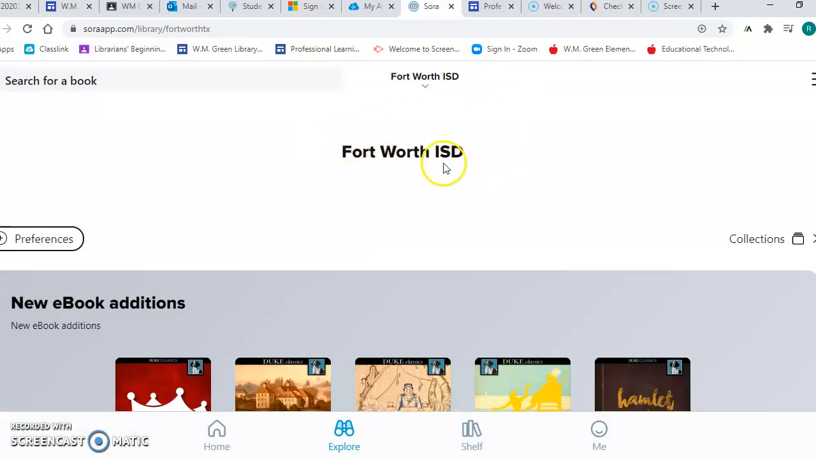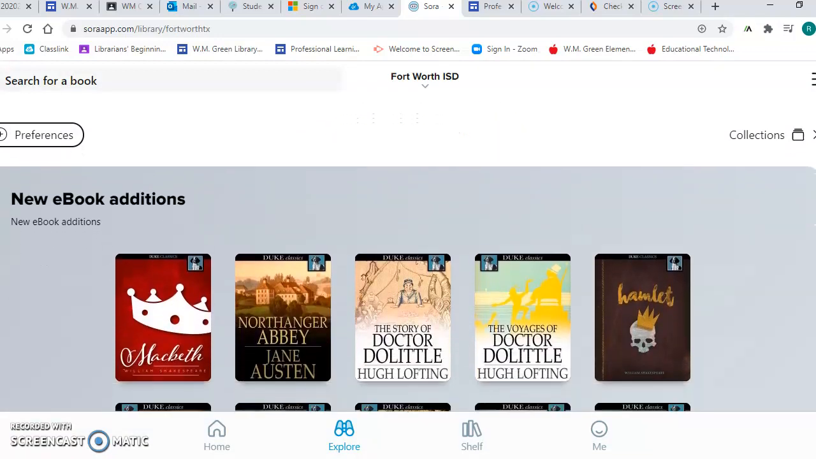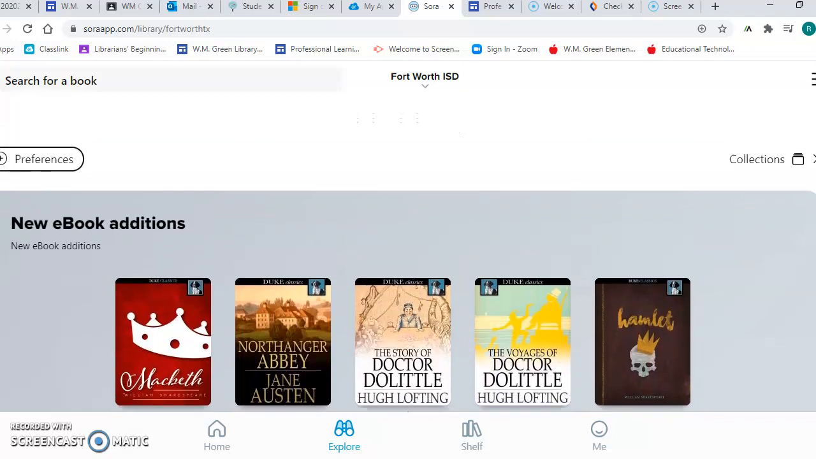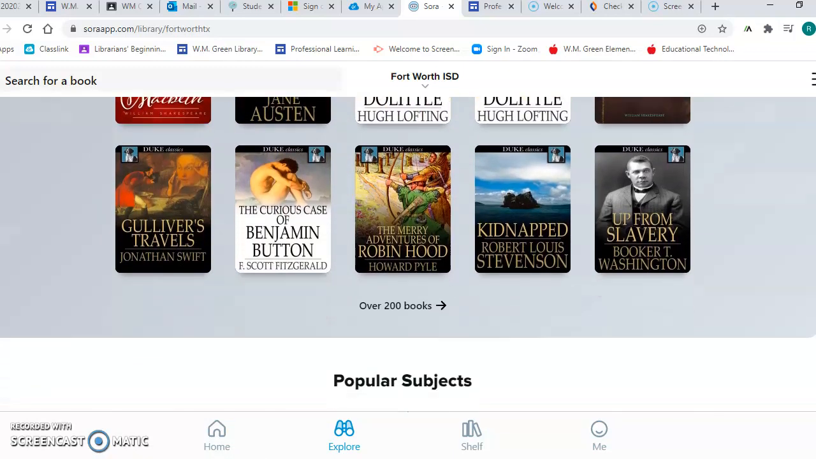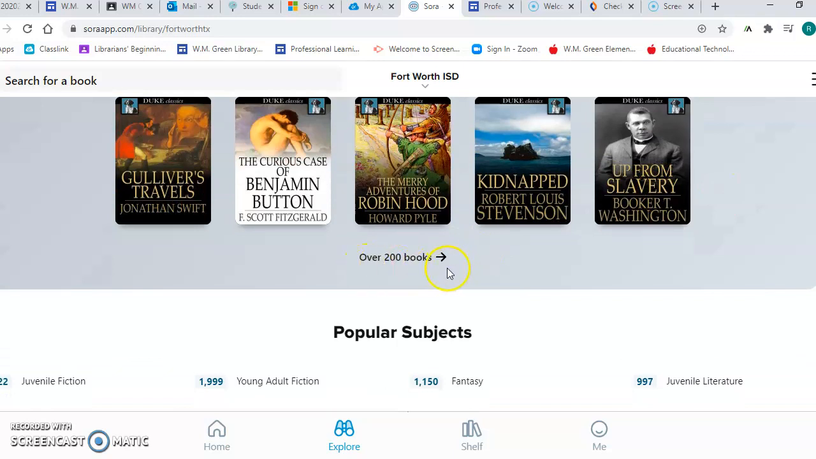And as you notice, it'll say Fort Worth ISD. That's where we want to be because you are in the Fort Worth Independent School District. And on the first part of the website, you can see new books. And those are books you can check out. And you see there are over 200 books for you to read.